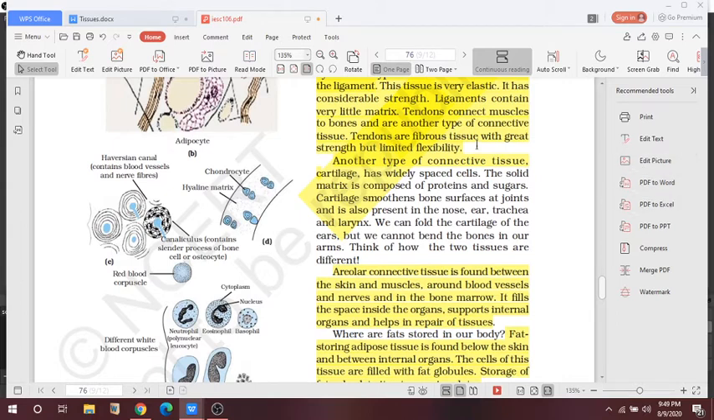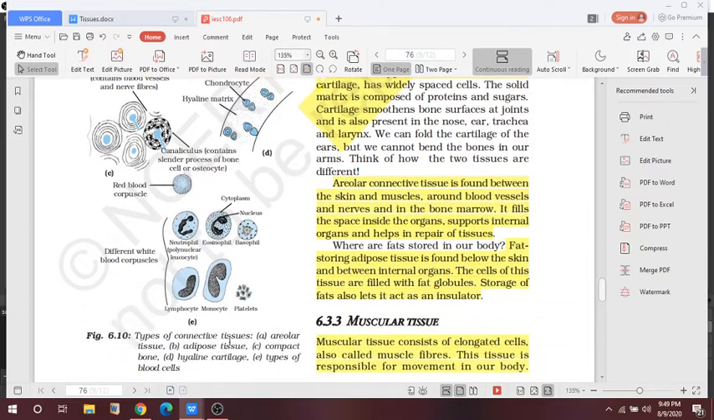Another type of connective tissue is cartilage. The solid matrix is composed of protein and sugar. Cartilage smoothens bone surfaces at joints and is also present in the nose, ear, trachea and larynx. We can fold the cartilage. You can feel the folding of the ear, where cartilage is found. But we cannot bend the bones in our arms. We cannot bend the bones of our arms, but we can bend the ear. So these are the different types of connective tissue.